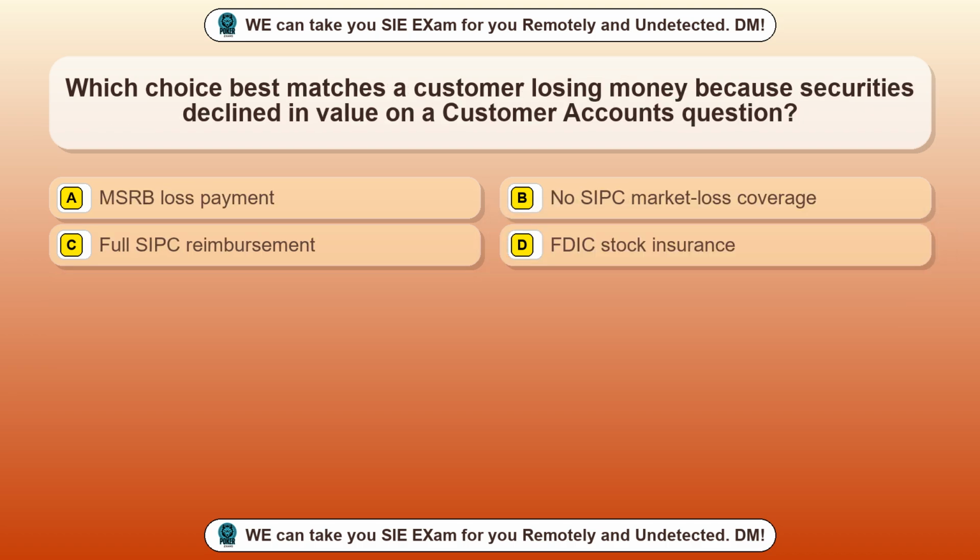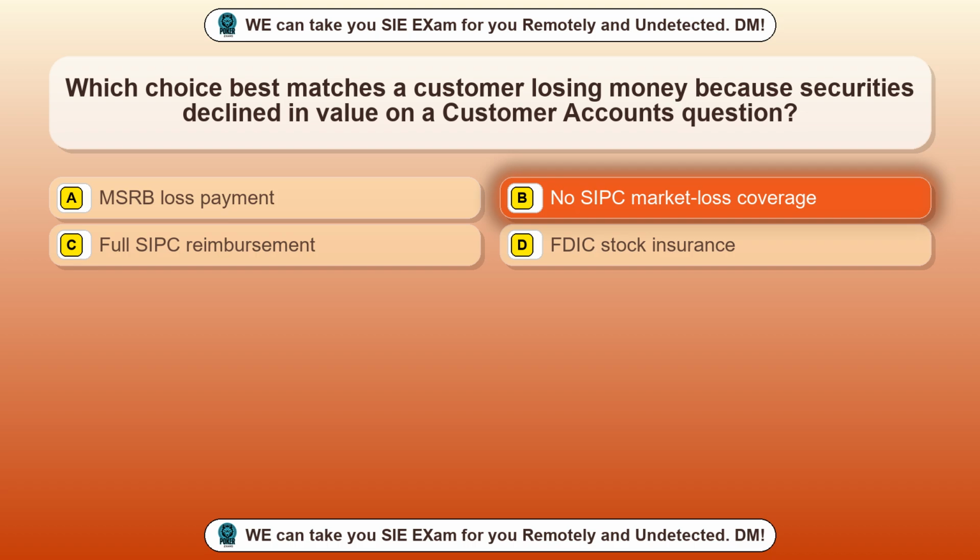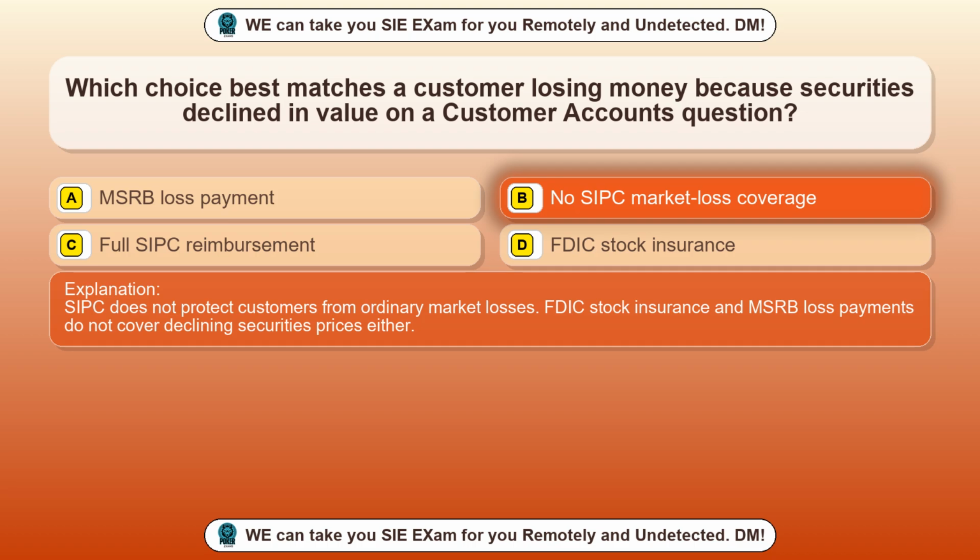Question 13. Which choice best matches a customer losing money because securities declined in value on a customer accounts question? Option A, MSRB loss payment. Option B, no SIPC market loss coverage. Option C, full SIPC reimbursement. Option D, FDIC stock insurance. The correct answer is option B, no SIPC market loss coverage. SIPC does not protect customers from ordinary market losses. FDIC stock insurance and MSRB loss payments do not cover declining securities prices either.